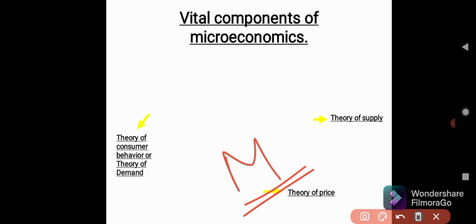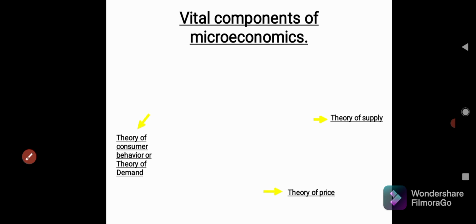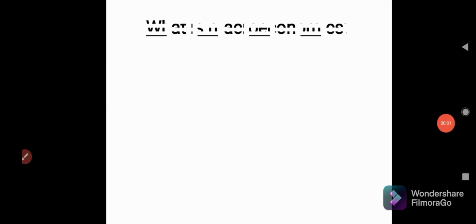So economists have also given us a theory to understand in microeconomics, that is the theory of price. When prices are lower, demand will be more. When prices are higher, demand will be less, right? So these are the three main important components of microeconomics.